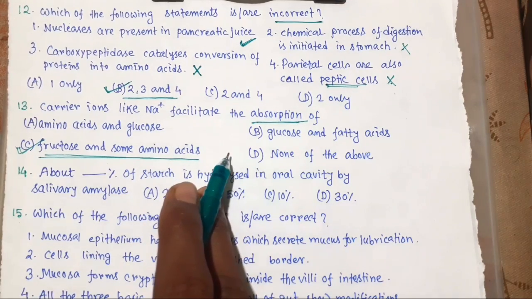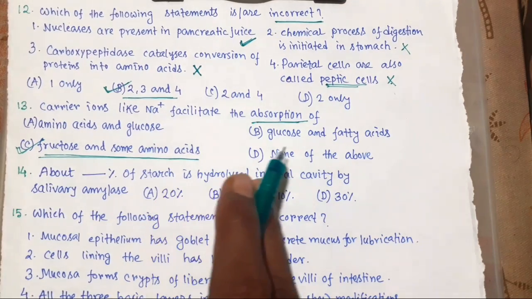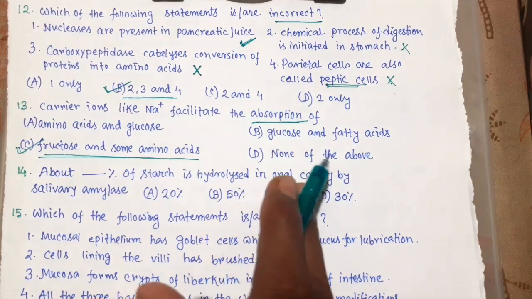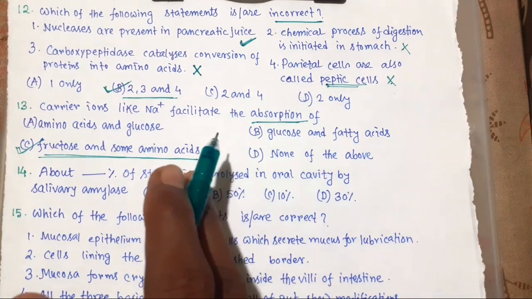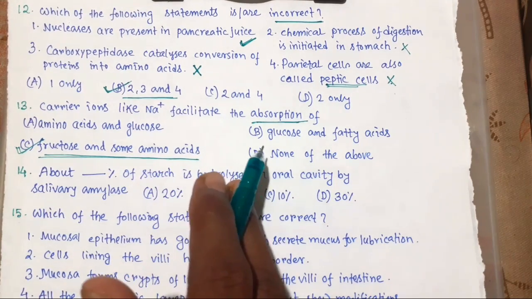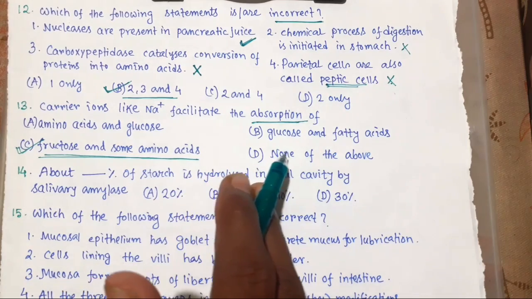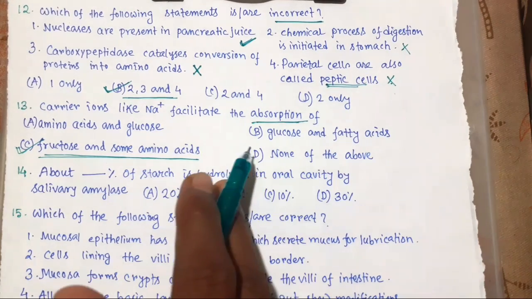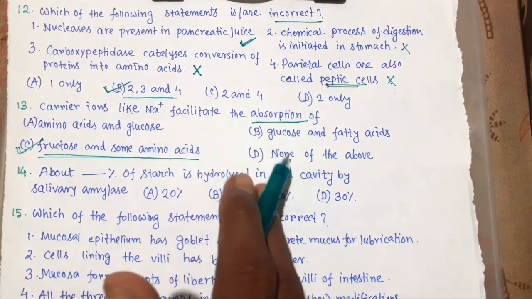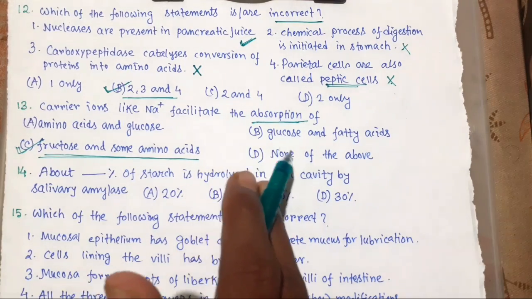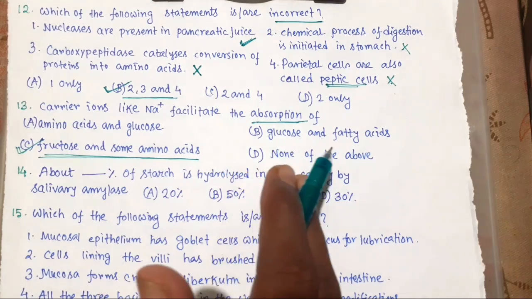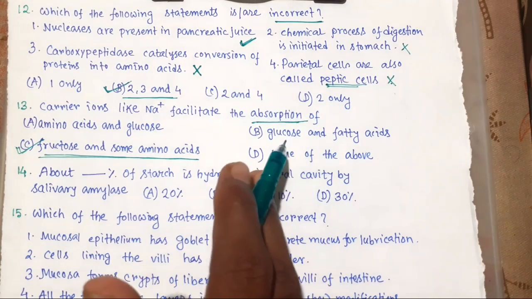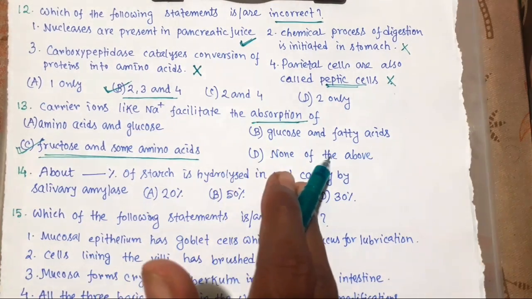This absorption is carried out by active, passive, or facilitated transport mechanism. A small amount of glucose, amino acids, and some electrolytes like chloride ion, that is Cl minus, are generally absorbed by simple diffusion. Transport of water depends upon the osmotic gradient.